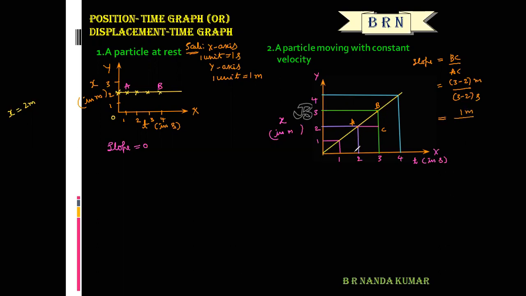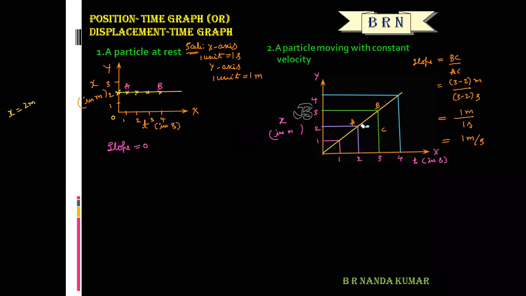The point A corresponding time t1 is the initial time. The point B corresponding time t2 is the final time. The change in time is t2 minus t1, 3 minus 2, so that is 1 second. So 1 divided by 1, so 1 meter per second.